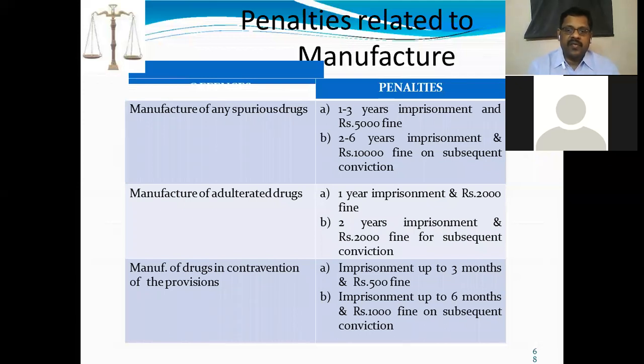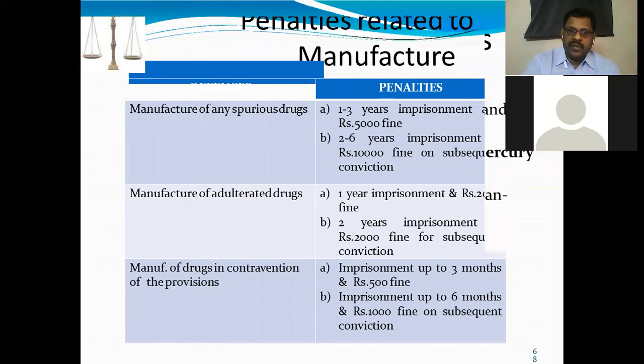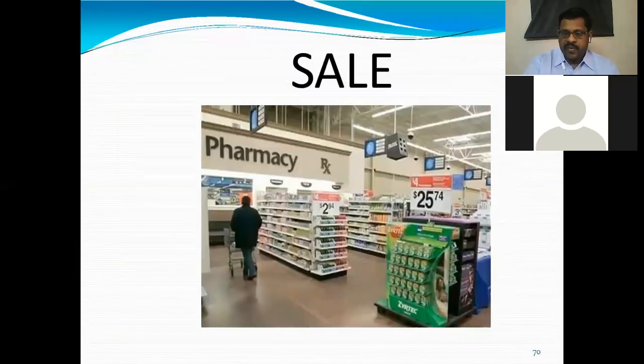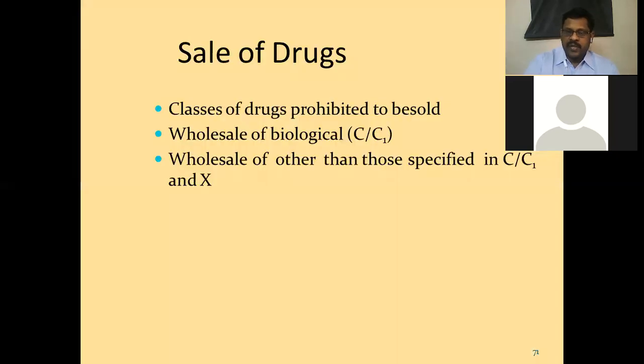Manufacturing of drugs in contravention of the provisions, any violations of the manufacturing licenses, carries imprisonment up to 3 months and 500 rupees fine. On subsequent convictions, imprisonment up to 6 months and 1,000 rupees fine. These are mentioned in the Drugs and Cosmetics Act. Cosmetics also have the same rules applicable for manufacturing. And the next section is sale of drugs. For that also a license will be issued.